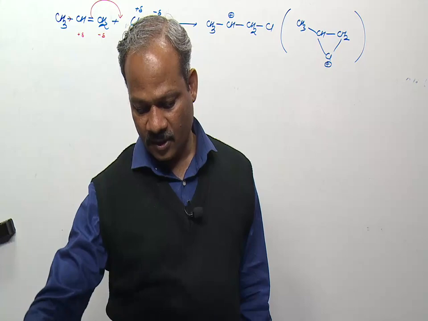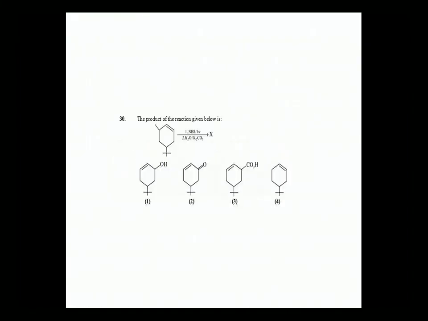Next, come to question number 30. In question number 30 there is some correction in the question itself, so I am just drawing the actual figure.